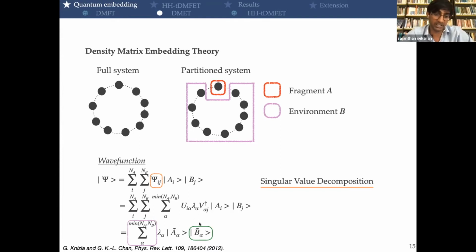The problem is that, in order to have this beautiful decomposition, we have to have access to the full many-body wave function. And of course, we don't have it.